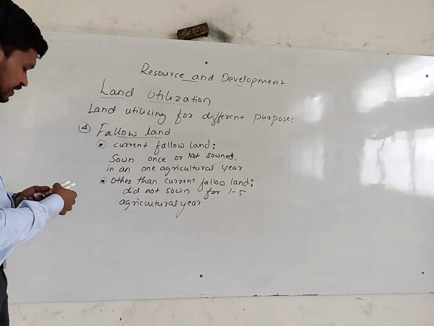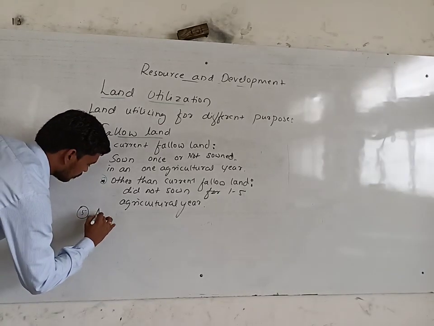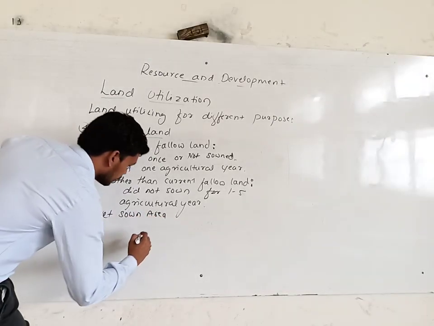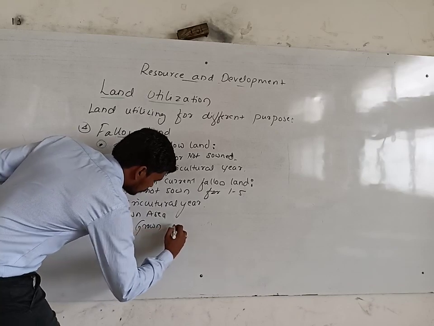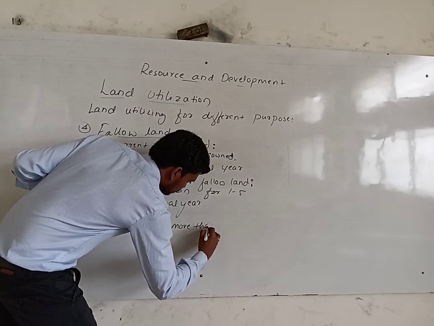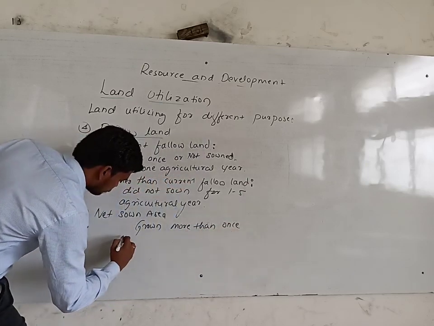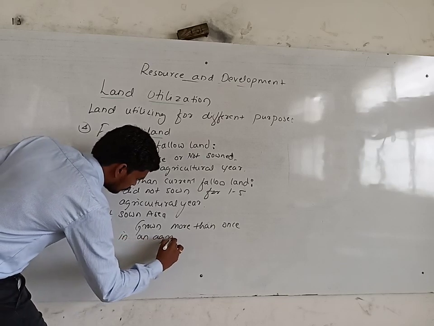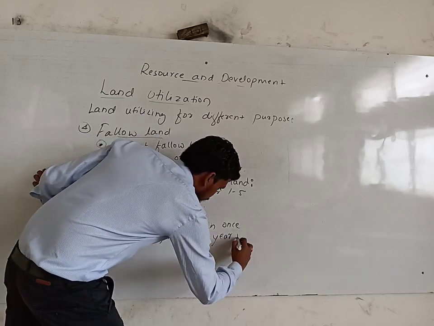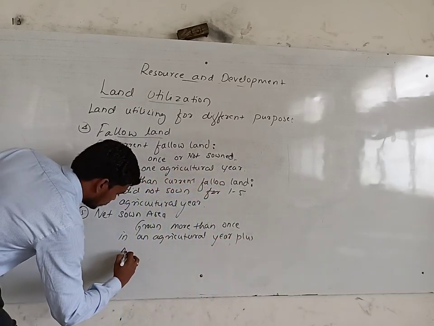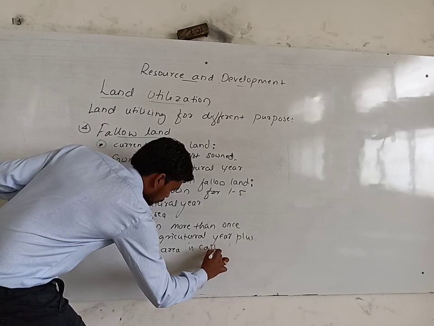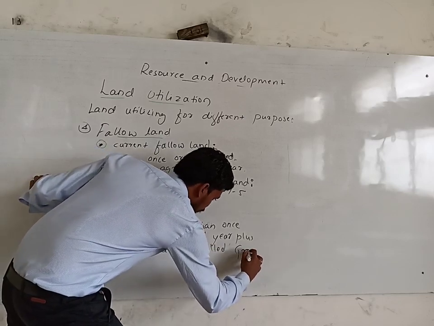Fourth, then net sown area. Net sown area is land grown once or more than once in an agricultural year, and plus net sown area is called gross crop area.